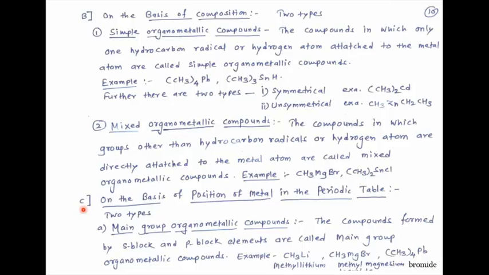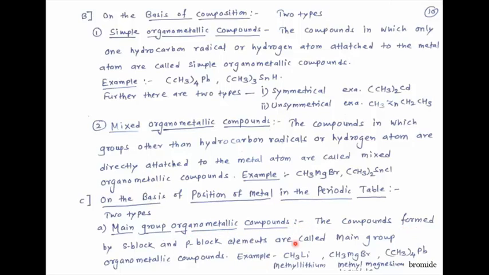Then see next method of classification. On the basis of position of metal in the periodic table, where the metal is situated, whether it is situated in S block, P block, D block or F block. On the basis of this, the organometallic compounds are classified. Here again there are two types. First one is main group organometallic compounds.